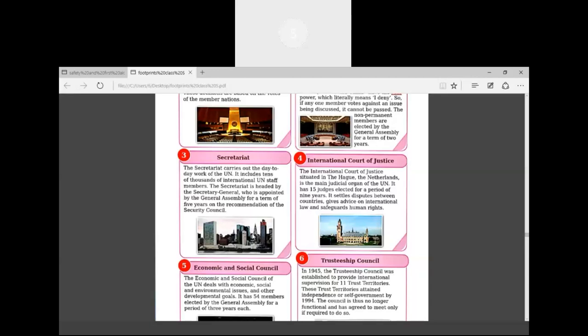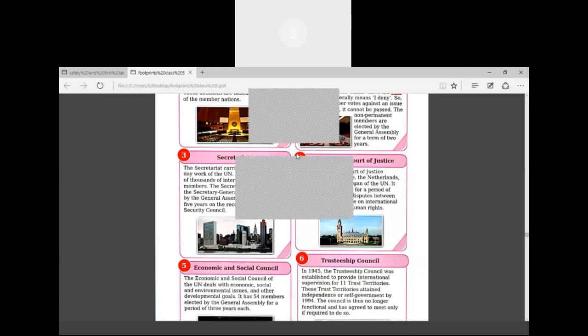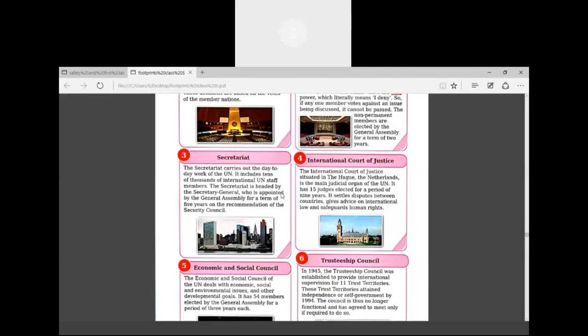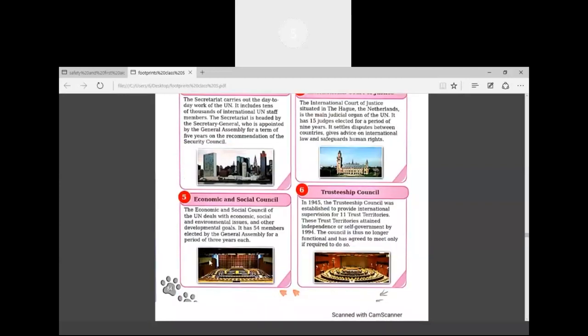Gives advice on international law and safeguards human rights. Whatever international law there is, law means rules for the country, the International Court of Justice can give advice about them on the international laws, and it will safeguard the human rights. It means it will protect all the human rights. It is one of the objectives of the UN that it will safeguard the human rights.